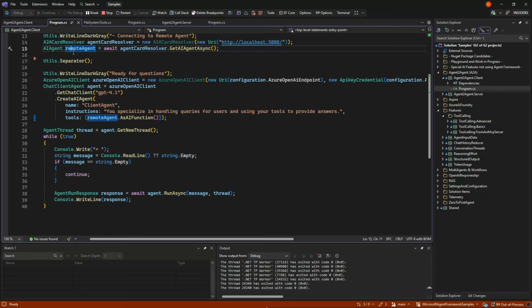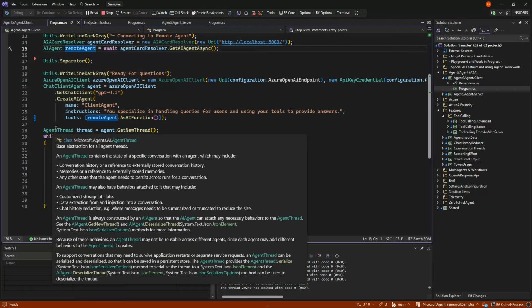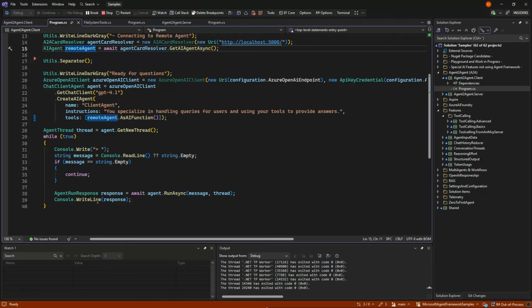But what we're doing is we're giving it as a tool to an agent that we control on our side. That agent is just like normal. We give it instructions, like normal, and we just make a chat loop. So nothing over here is different other than this, which we then give as a tool.